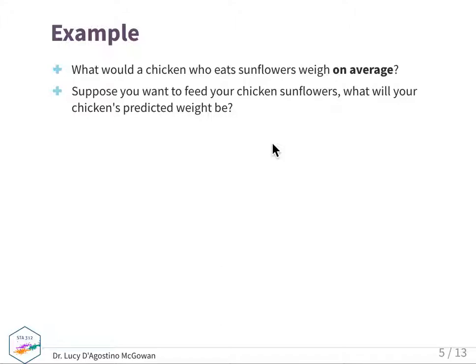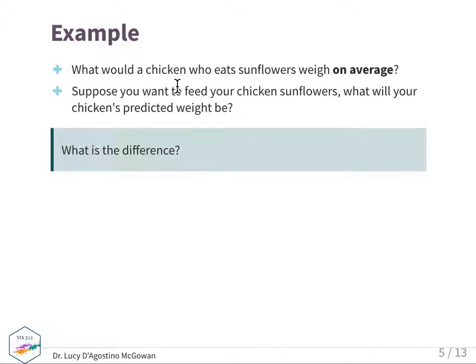A second example would be, suppose you want to feed your chicken sunflowers. What will your chicken's predicted weight be? And so this is predicting a future response for an individual chicken. So that's why these two are different. In the first case, you're asking what a chicken on average who eats sunflowers will weigh. In the second case, you're trying to estimate what your particular chicken is going to weigh if it eats sunflowers.